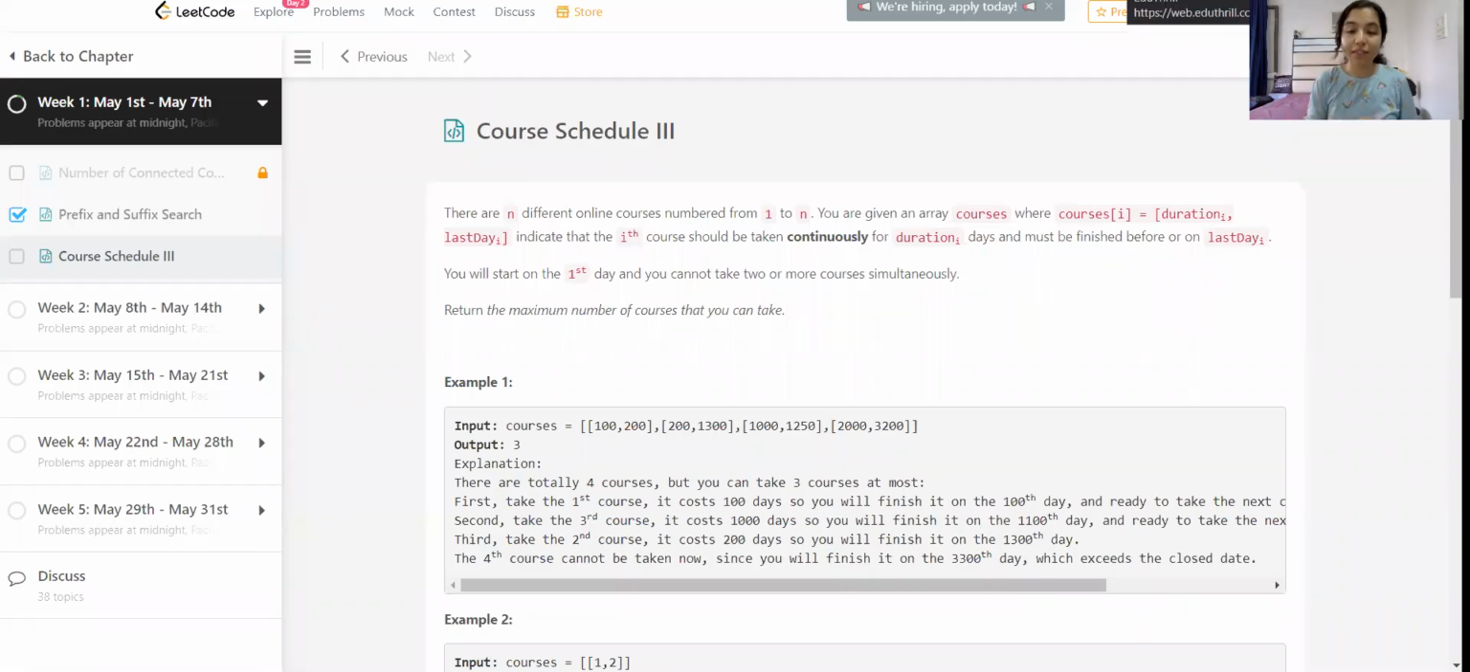Hi guys, today we are solving the second May LeetCode Challenge problem, and the problem is a hard problem, and we'll see why it is a hard problem.